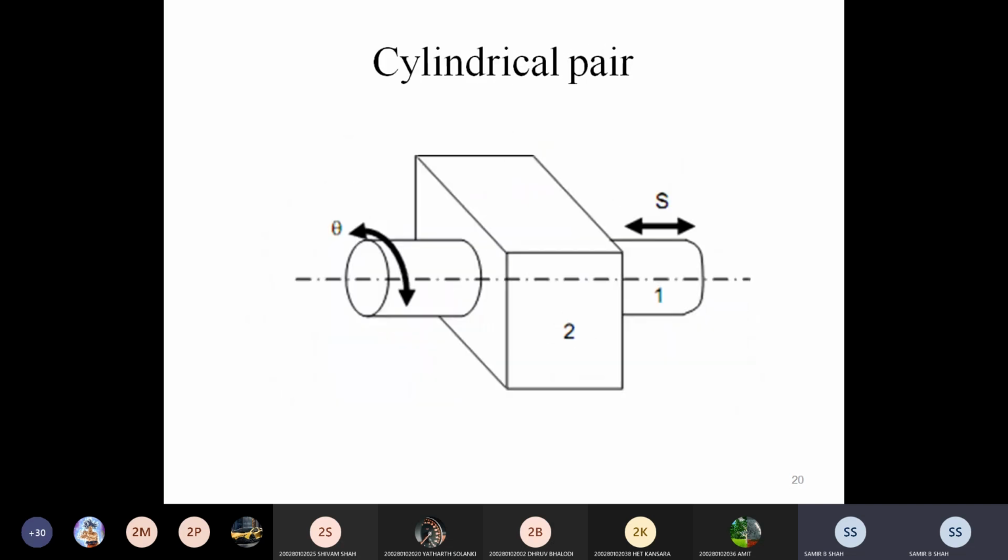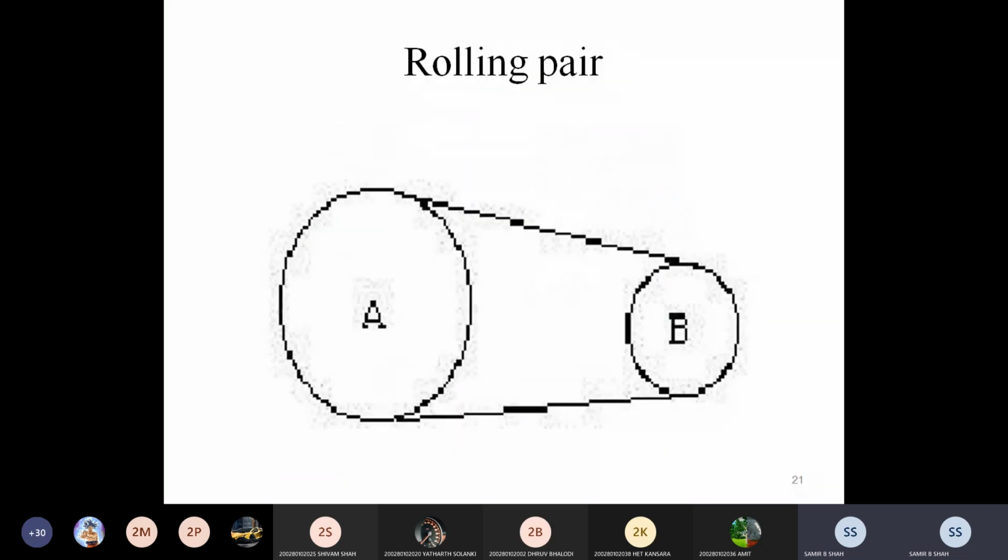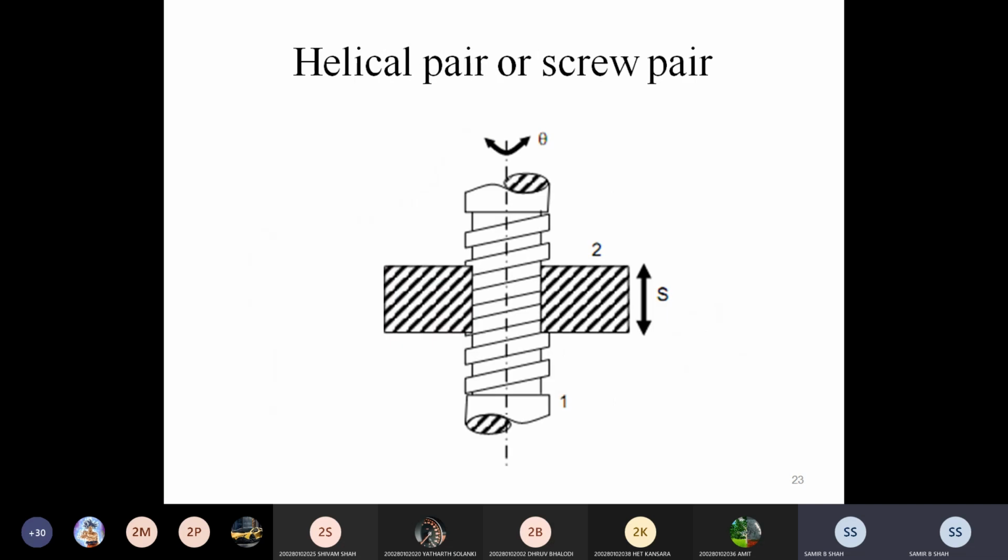After that, these are some examples of nature of relative motion. Remember the nature of relative motion, sliding pair, turning pair. Sometimes it may be asked in your exam. At that time you have to define it with a proper definition, give one or two examples, and then draw the figure. Okay: sliding pair, turning pair, cylindrical pair, rolling pair, spherical pair, and helical or screw pair.